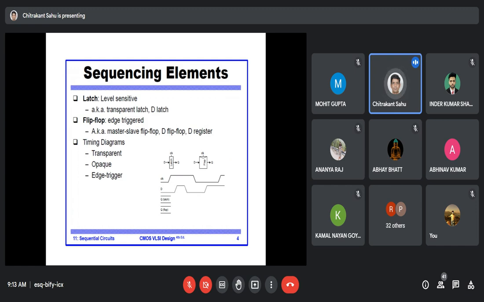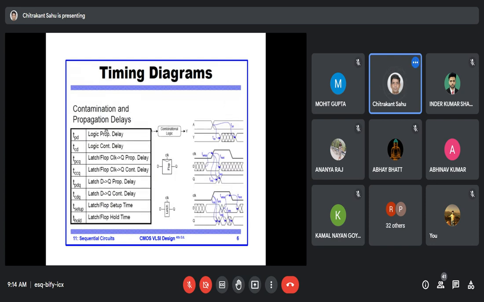Okay, so one is based on level sensitivity, and one is based on edge-triggered sensitivity. Accordingly, the output will be decided. There is an example shown here: one is shown as the D latch, with clock and D input, and one is shown as the D flip-flop. What will be the output of the Q latch and Q flip-flop, that you need to understand. The output timing diagrams are something we have also seen in combinational circuits.